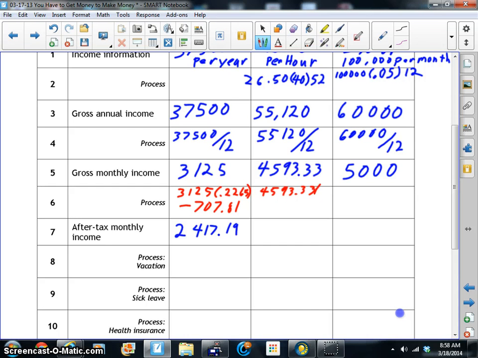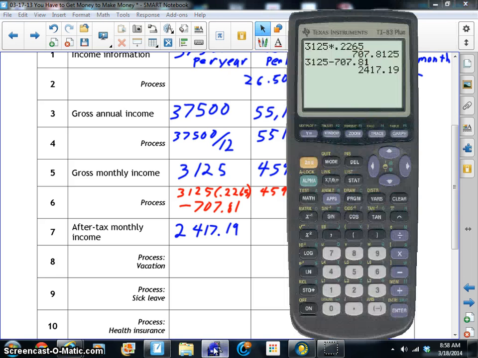4,593.33 times 0.2265. Find out what we're going to take out. That gives us 1,040.39.